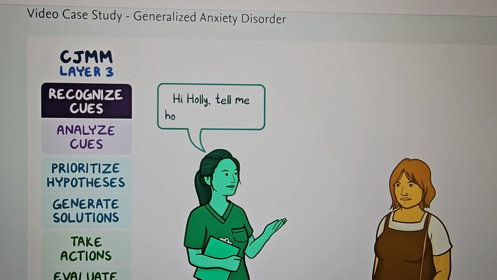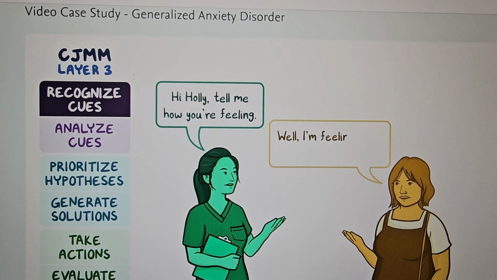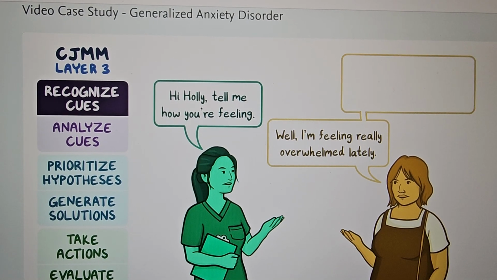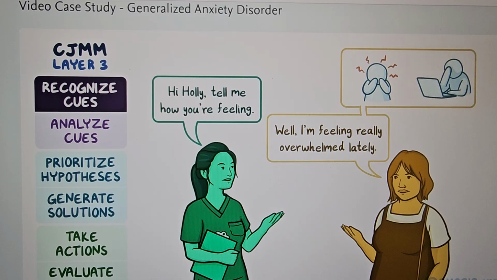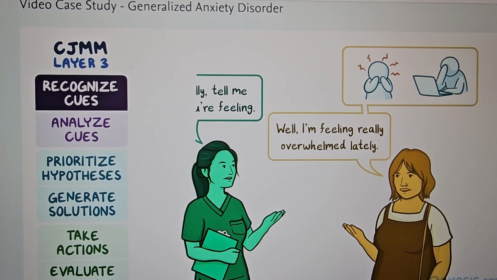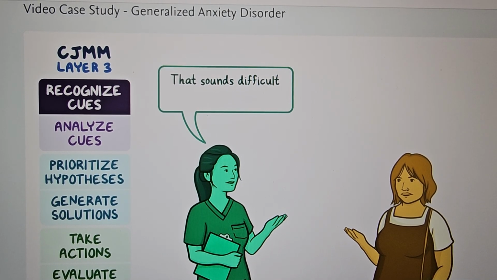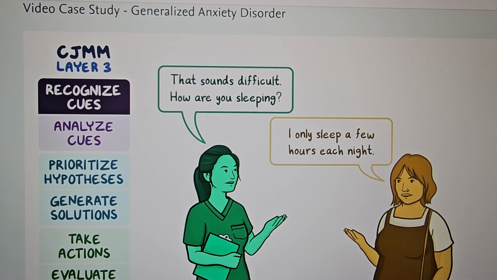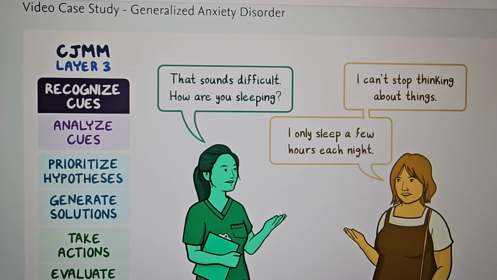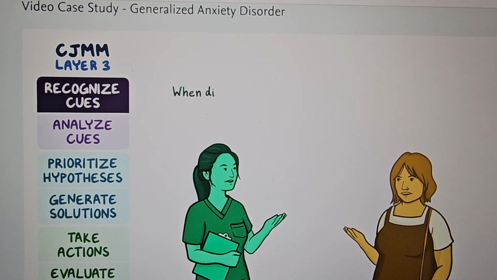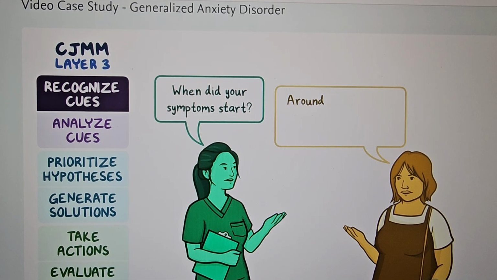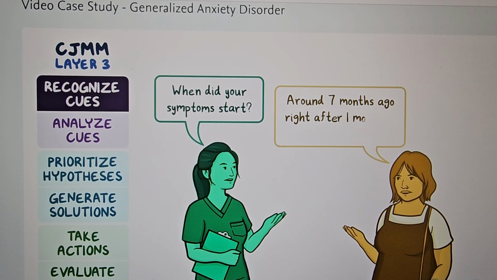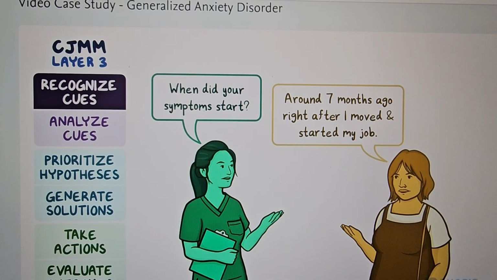Hi, Holly. Tell me how you're feeling. Well, I'm feeling really overwhelmed lately. I'm worried about so many things, and I have trouble concentrating at work. That sounds difficult. How are you sleeping? I only sleep a few hours each night. I can't stop thinking about things. When did your symptoms start? Around 7 months ago, right after I moved and started my new job.